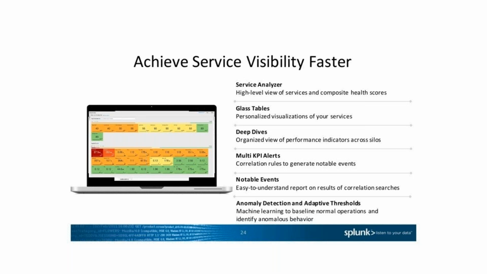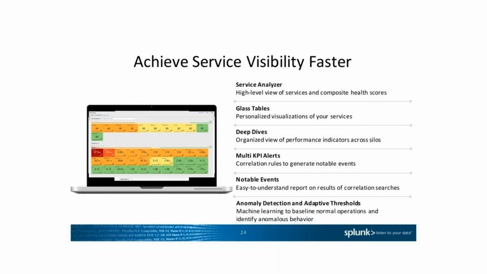KPI alerts and correlation rules to generate notable events. Notable events means alerts can be set up according to our team's requirements, so that they can be monitored and we can proactively fix issues before they become very big issues later. Notable events are easy-to-understand reports on results of correlation searches.